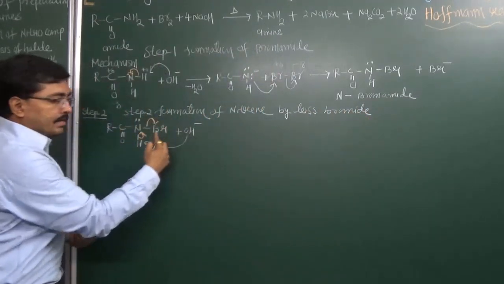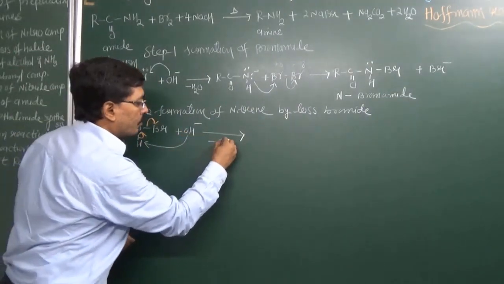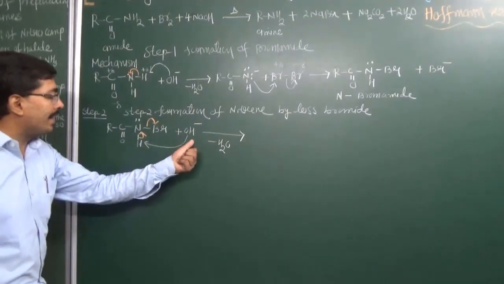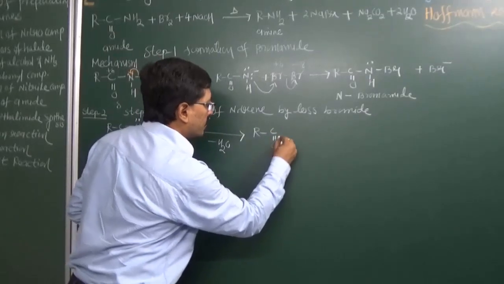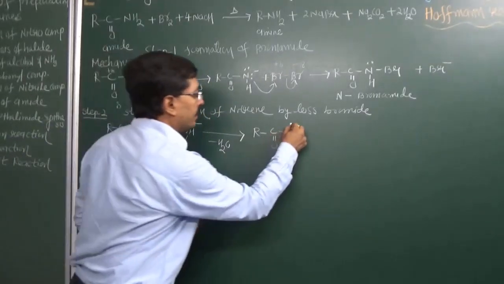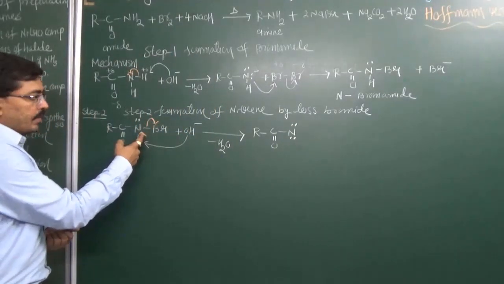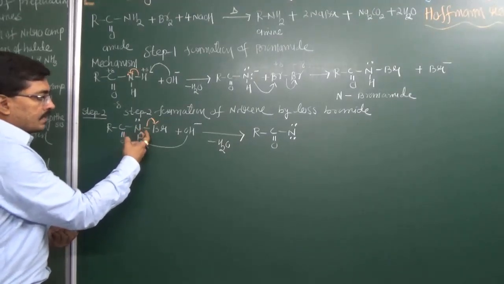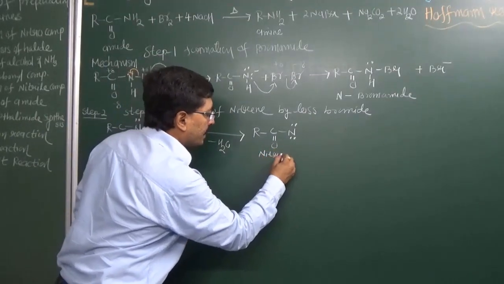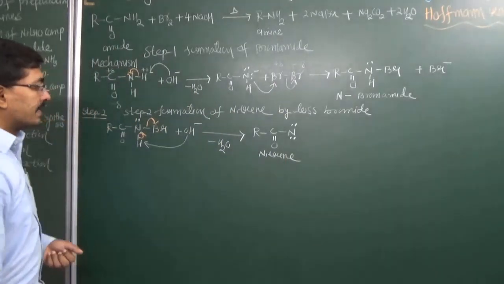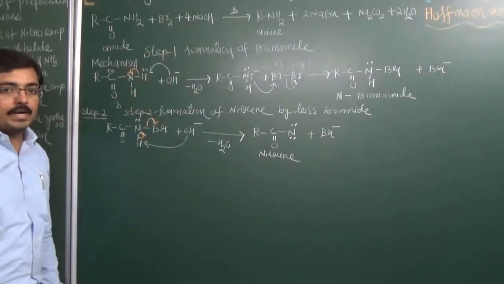So now this bromide ion will go with the electron pair. The hydroxyl group is converted into a water molecule: the hydroxyl group acts as a nucleophile, attacks the hydrogen, and removes it. Now the electron pair transfers onto nitrogen, so nitrogen has a negative charge, but as this electron pair with bromine goes away, it now has no charge. Whatever molecule is obtained is considered a nitrene. So in the second step, nitrene formation occurs by loss of bromide ion.